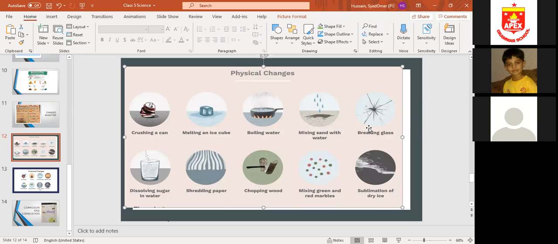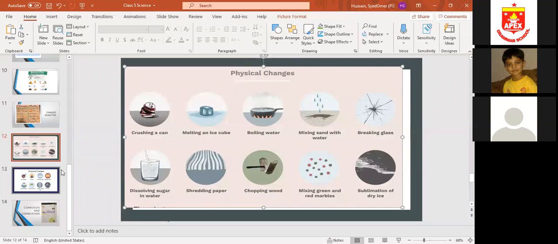Breaking a glass, dissolving sugar in water, shredding paper means tearing paper, chopping wood. If we just chop wood, it is a physical change. If we burn wood, it will be a chemical change. Okay. If we just chop wood, it will be a physical change. Mixing green and red marbles, sublimation of dry ice. Sublimation means turning directly into gas. That is sublimation. Okay, next, chemical changes.